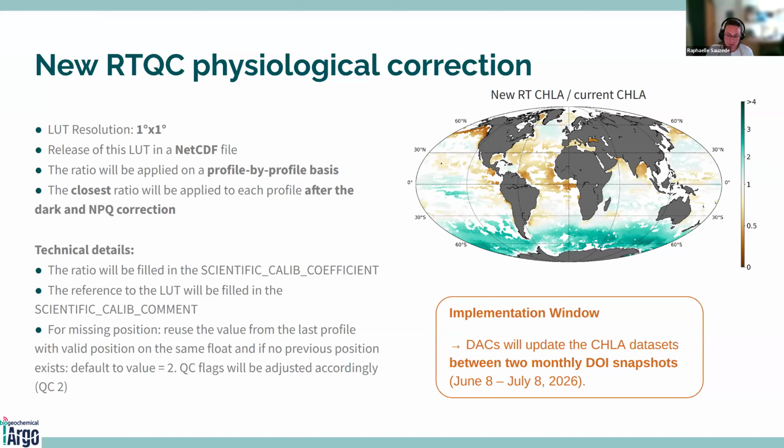So for the implementation window, all the DACs have agreed to reprocess their chlorophyll concentration datasets from the monthly DOI snapshot of June 8. So this will be the date from which the chlorophyll concentration will be reprocessed in the Argo data stream.